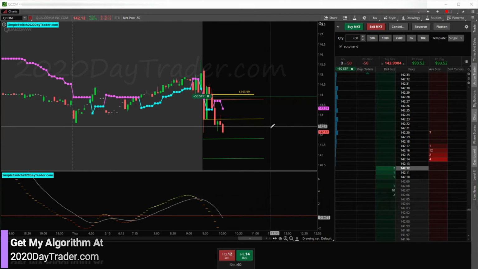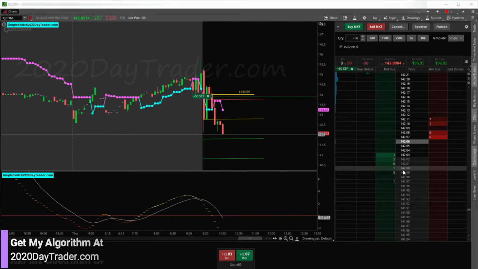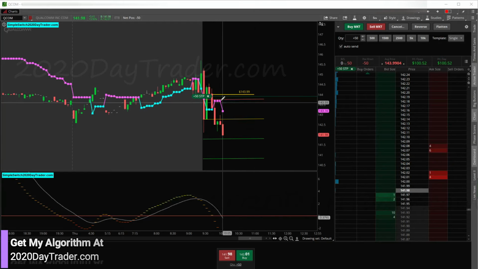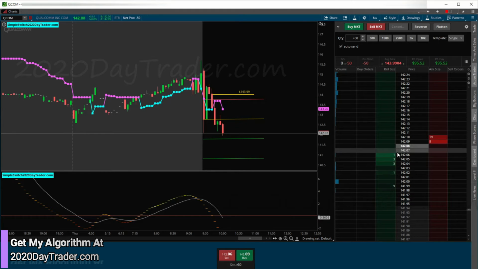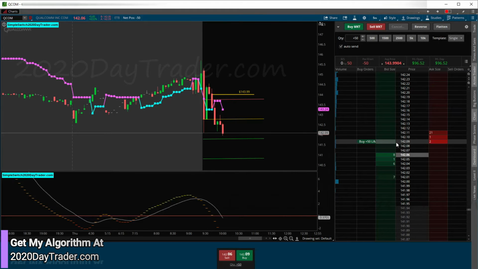Okay, coming back into the low of day here. See if we get through it, hit our target, and then maybe the fake out, breakout happens. All right, we're breaking down here, so gonna get ready to put a stop in. We got 4 minutes left on this candle, a lot of time. See what this thing does here.